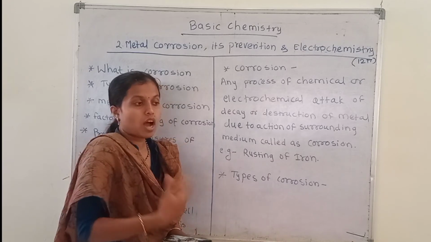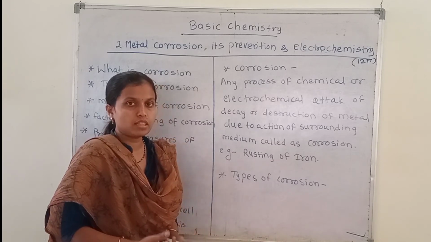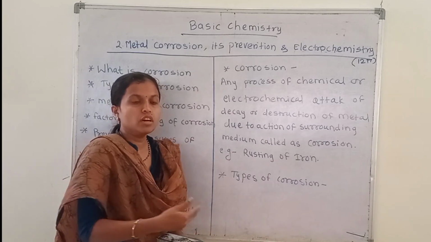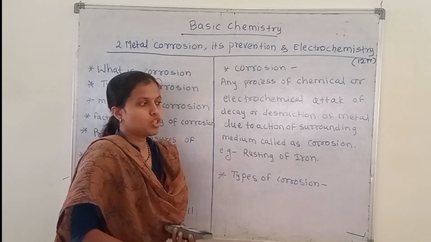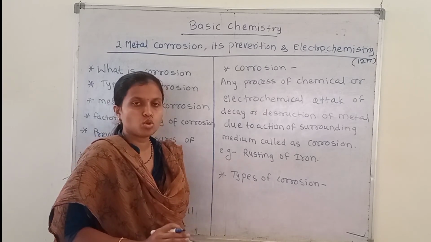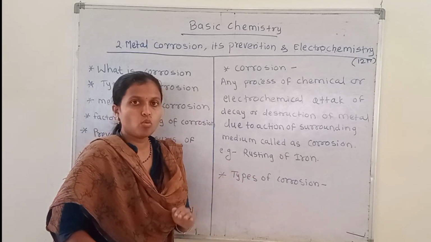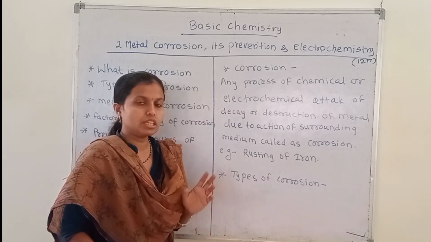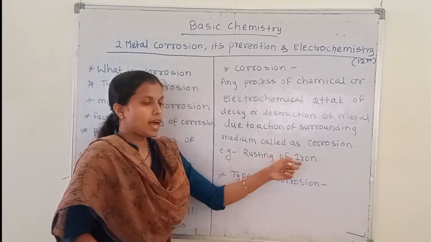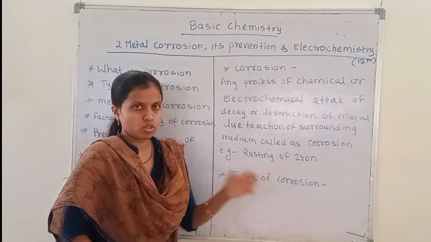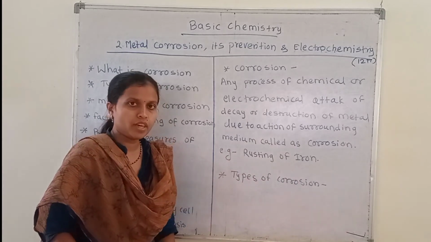After some days, the surface of this iron piece changes its color and also its texture. The iron piece surface becomes reddish in color and rough. That means this iron piece has undergone corrosion, that is, rusting of iron has been carried out.